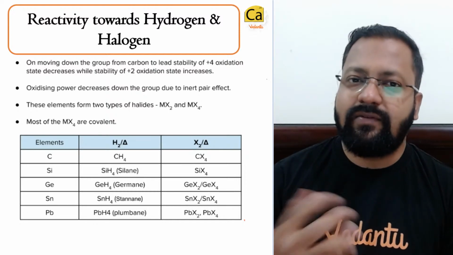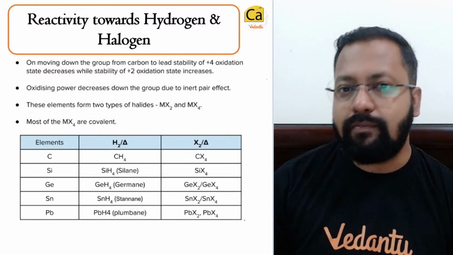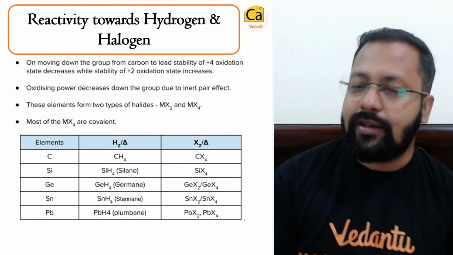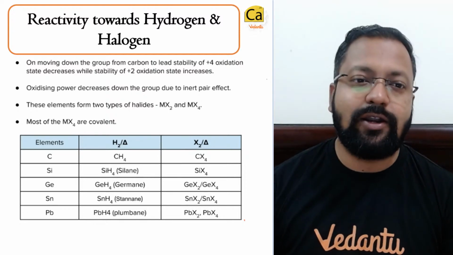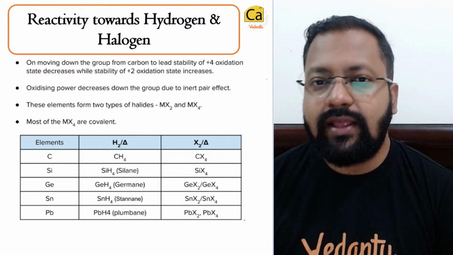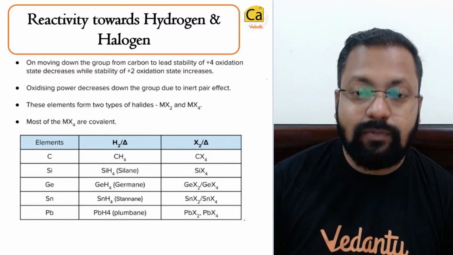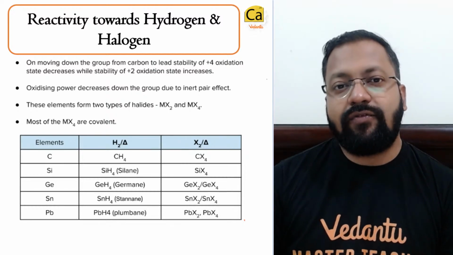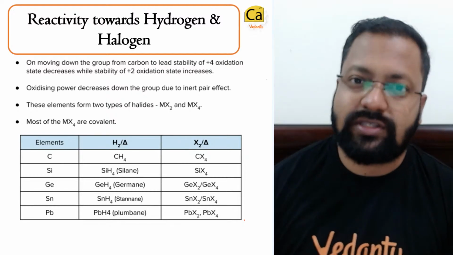Dihalides are being found predominantly by the lower members of the group because inert pair effect operates. They tend to not form tetrahalides to a very large extent. The tetrahalides are not that stable as the dihalides. For carbon, the tetrahalides are more stable.